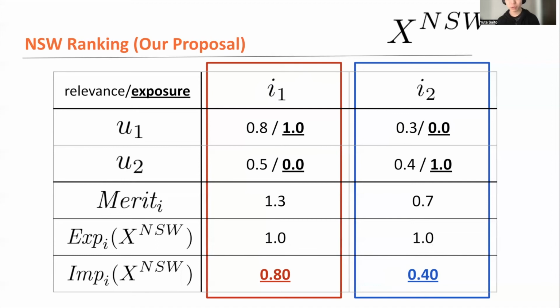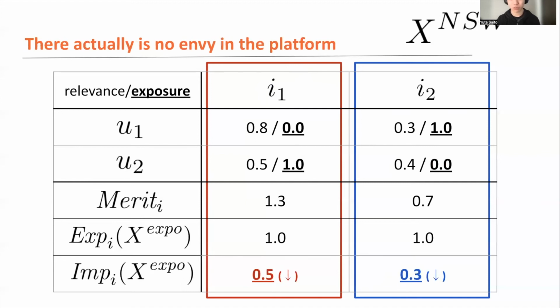And maybe even more surprisingly, there's no envy in this platform right now. So to quantify envy, let's swap the allocation or the ranking between the two items. So 1, 0, 0, 1, which is the allocation of the Nash social welfare ranking, the original ranking. And when we swap this allocation between the two items, we get 0, 1, 1, 0. And we see that no item increases its impact if we swap the allocation of the items under the Nash social welfare ranking, suggesting that there's no envy in the original ranking, which is automatically guaranteed by just applying the Nash social welfare objective.